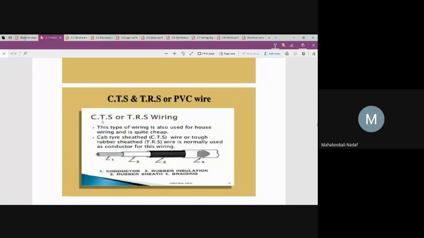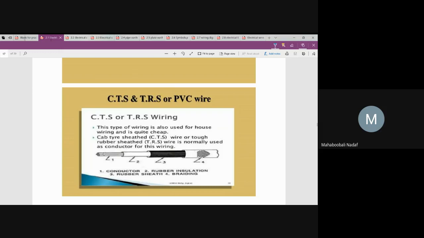Now, what is CTS? Cab tyre sheeted. Sheeted means the wire itself has so much protection that we call it a sheeted wire. Casing wire means some external protection is given. So one is cab tyre wire, another is tough rubber sheeted, TRS. When these are used, we call it a CTS wiring system. Here no separate external casing is provided because the wires and cables themselves have so much protection.